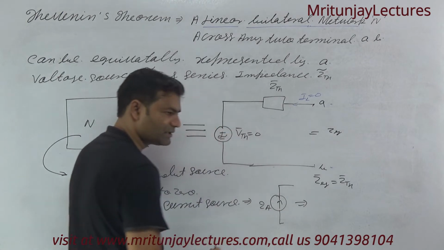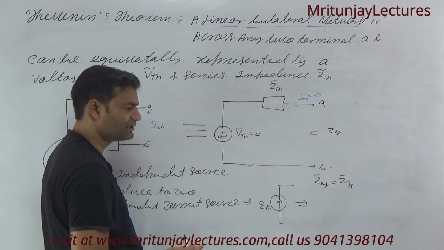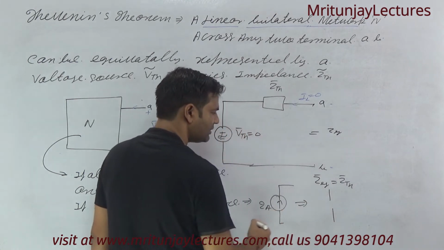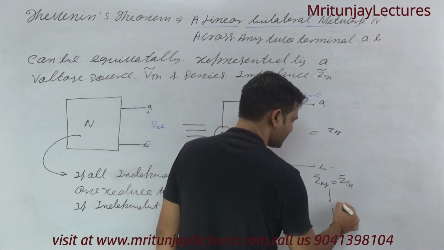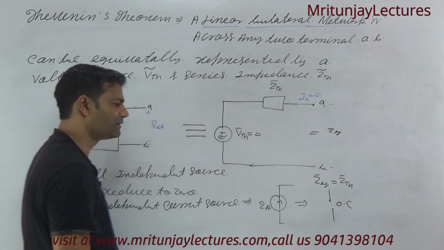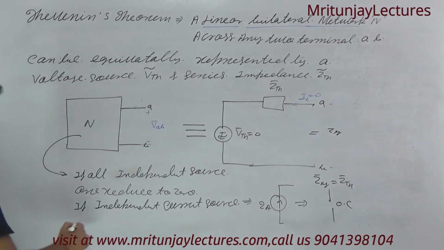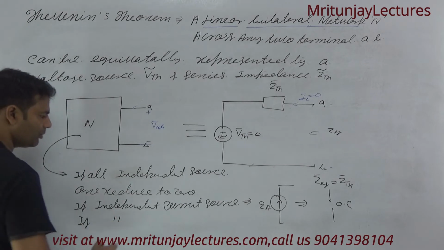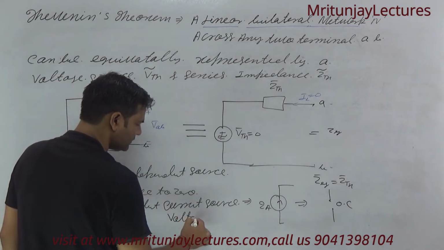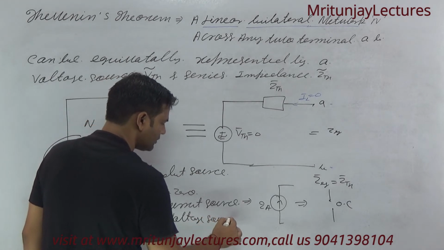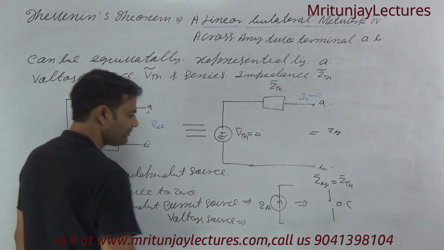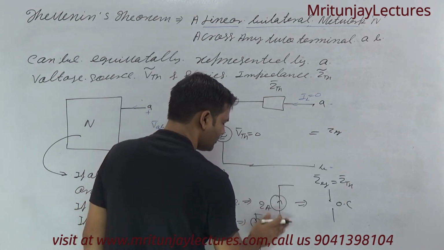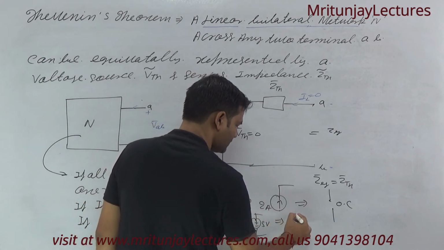If you apply Thevenin's and determine ZTH, if this one is 0, it means this is an open circuit. It behaves as an open circuit. And in case of an independent voltage source, suppose that is plus minus 5 volt, it reduces to a short circuit.